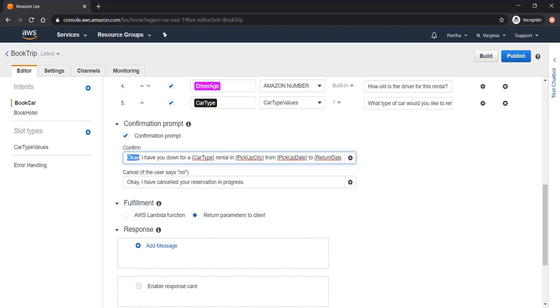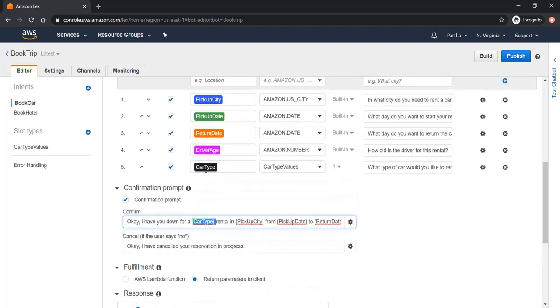Whenever a prompt comes into the picture, it is coming from the bot. Here the confirmation prompt is something like, okay, I have you down for car type. You can see this is a variable, car type, and this variable comes from here, the slot type variable basically.